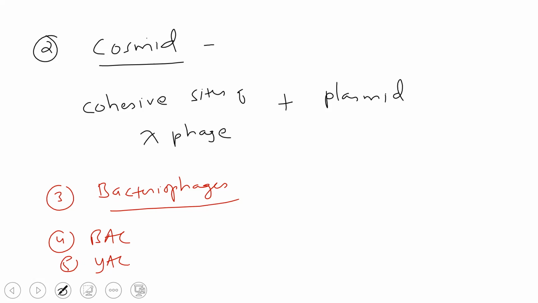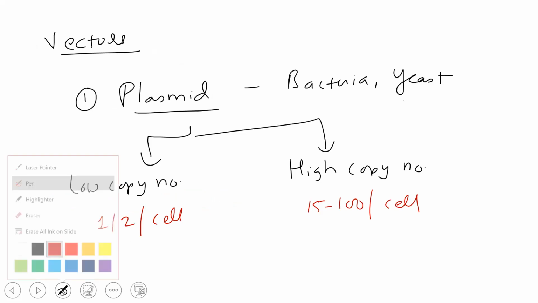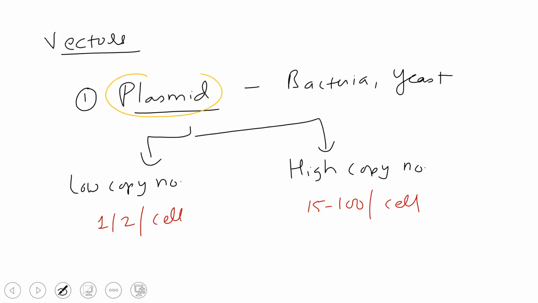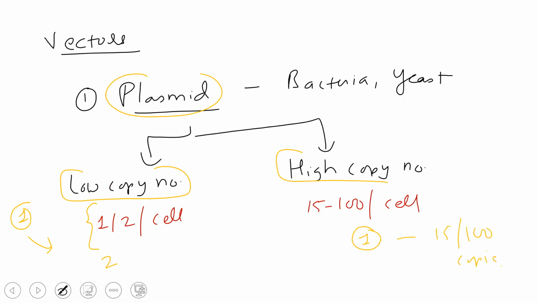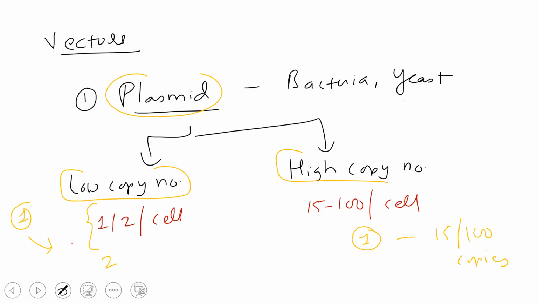So basically, if you insert this DNA into a plasmid, the benefit is that depending on its low or high copy number, you can generate that many copies. If you insert one desired DNA, you can have 2 copies if it is low copy number, or 15 to 100 copies of that DNA if it is high copy number. So which is more useful, beta? High copy number, obviously, so we'll prefer this.